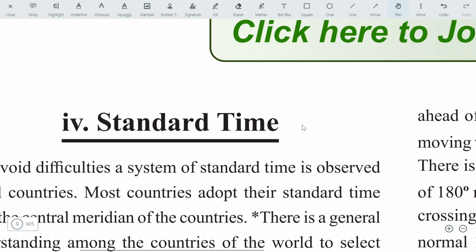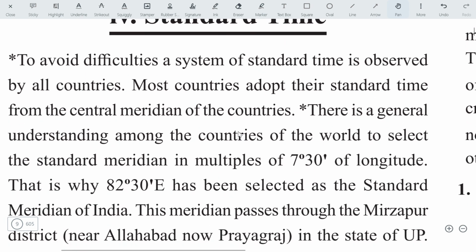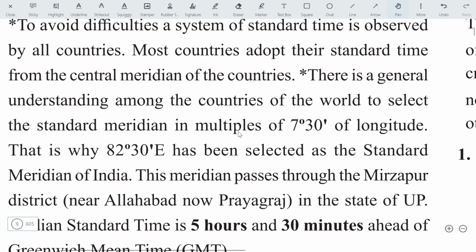We are starting a new topic here, standard time. As you know, all countries adopt some standard time, and these time zones are divided into 7.5 degrees of longitude. As you know, the Greenwich line is called 0 degree.